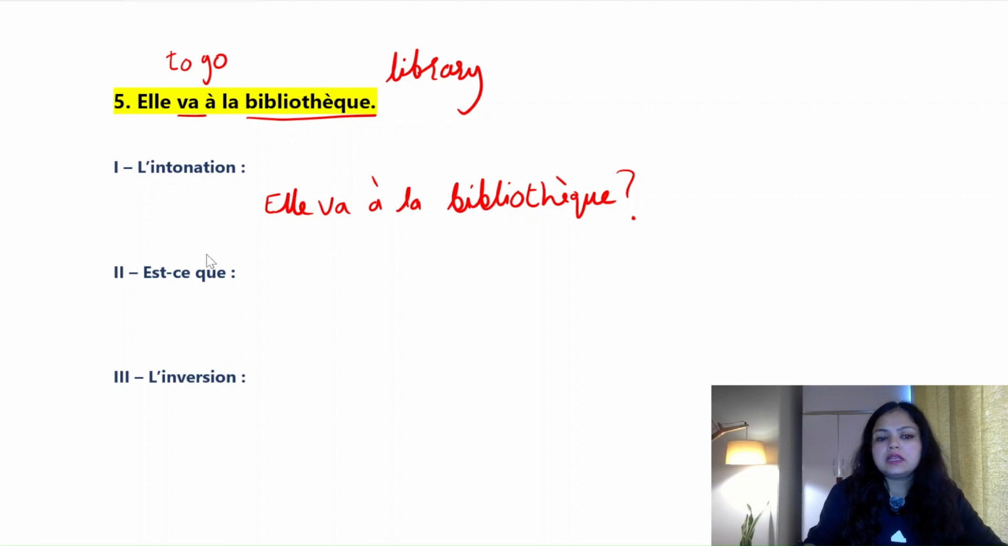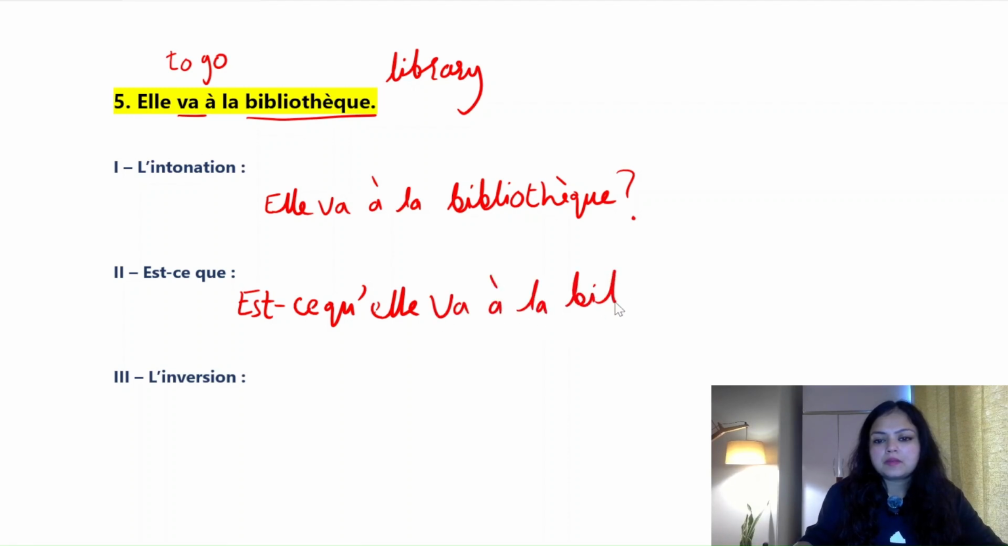Okay. Second is est-ce que. So using est-ce que, we have to write like this. Est-ce qu'elle va à la bibliothèque? Question mark. Est-ce qu'elle va à la bibliothèque? Does she go to the library?